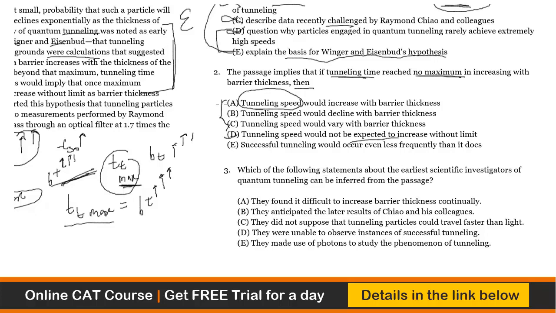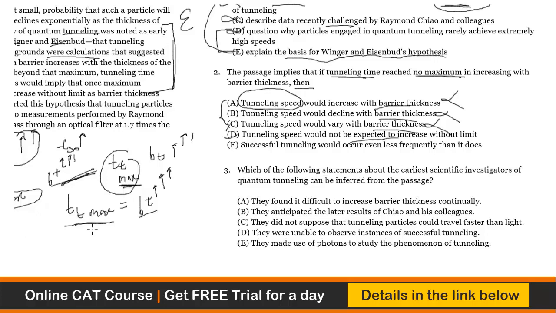So what we are discussing is two relationships. One is the tunneling time vis-a-vis barrier thickness, and the other is tunneling time with respect to speed. So we have in the passage a relation between tunneling time and speed. And none of these options are focusing on that. They are focusing on barrier thickness. But barrier thickness has been related to tunneling time in the passage.